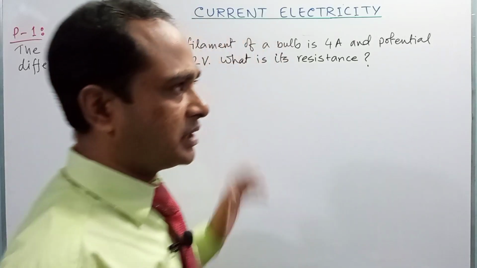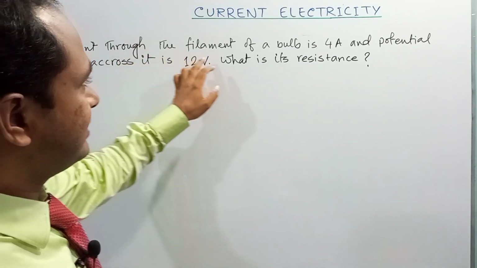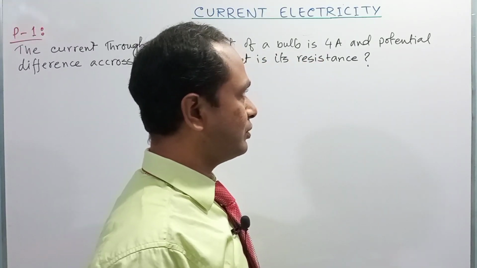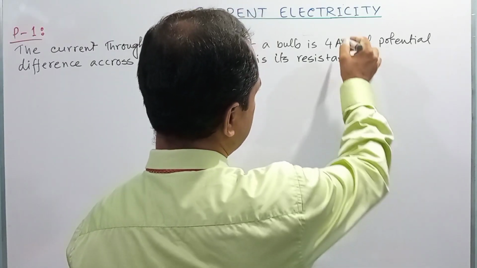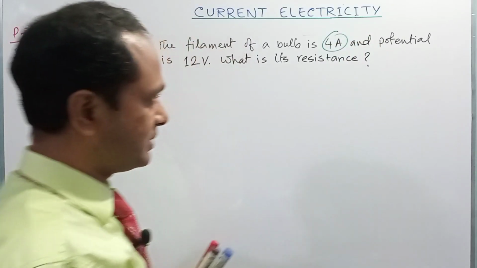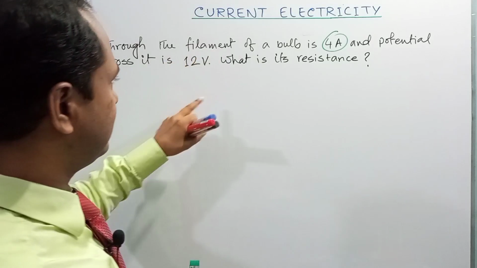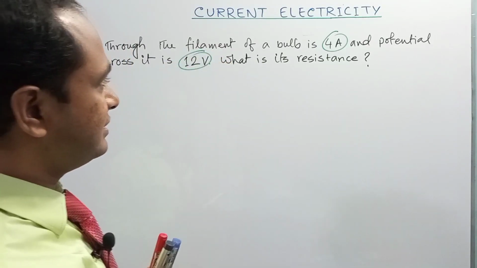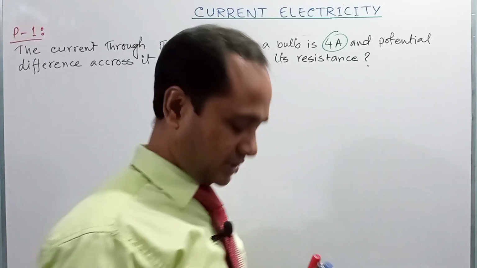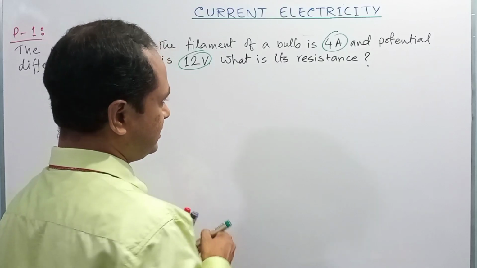Right. Here is our first mathematical problem. In the problem they said that the current through the filament of a bulb is 4 ampere, and the potential difference across it, meaning the filament, is 12 volt. What is the resistance of the filament? So, dear student, here is the given information.